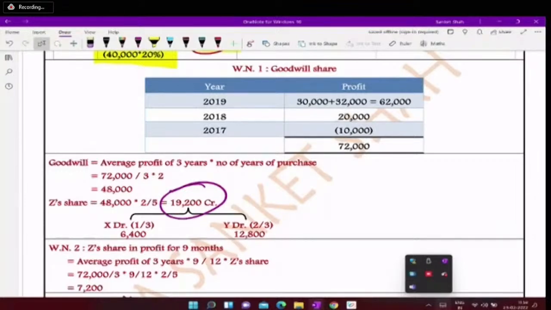Total amount of goodwill is credited, or only his share? His share, 19,200. Total goodwill is different, 48,000 I think, and his share is 19,200. And in which ratio are we sharing this amount? In gaining losing ratio, because here the new ratio is not given, therefore old ratio is equal to gaining losing ratio in this question.